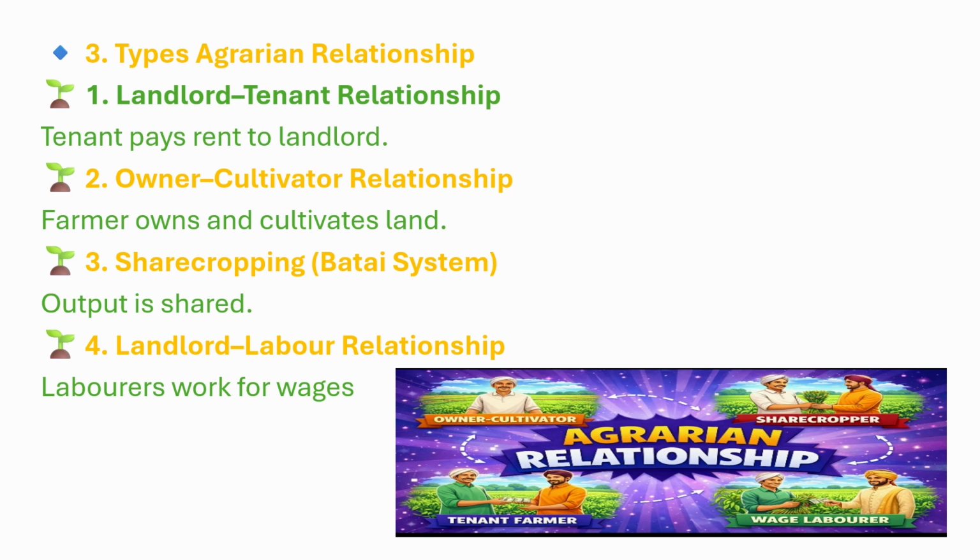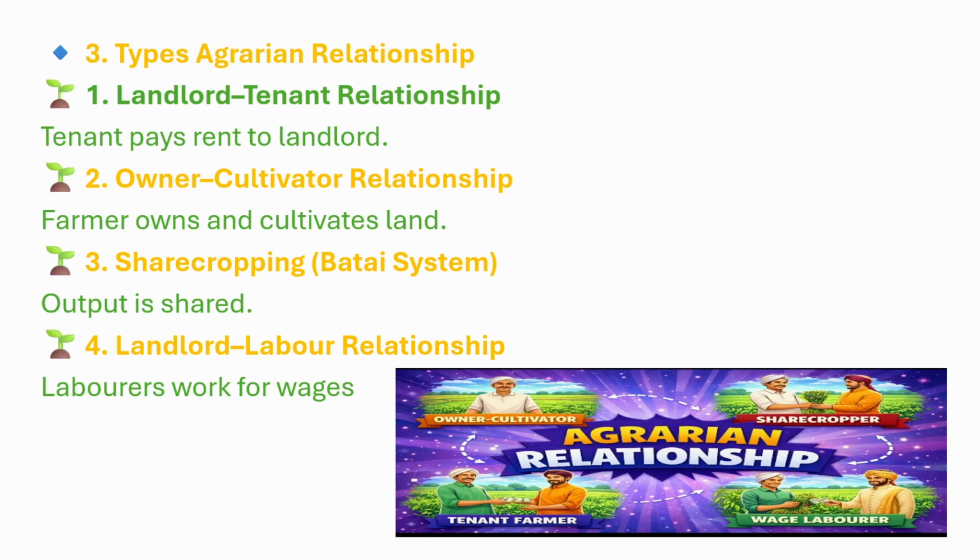Fourth is landlord-labor relationship. Laborers work for wages. In this relationship, landlord owns the land. Labor work on that land for wages. Laborers do not own land and do not share the crop. They only get payment for their work.